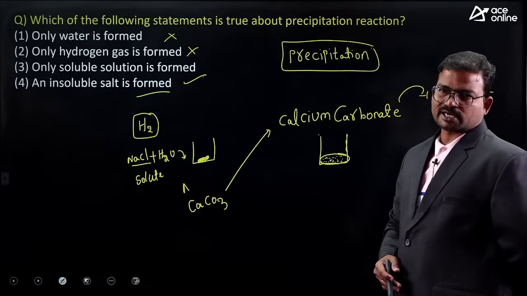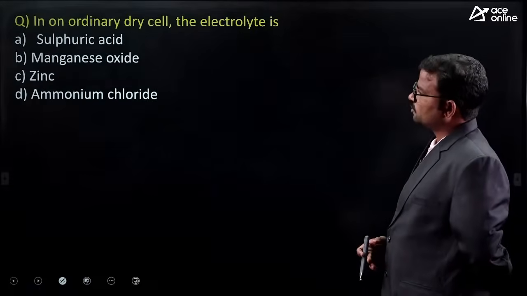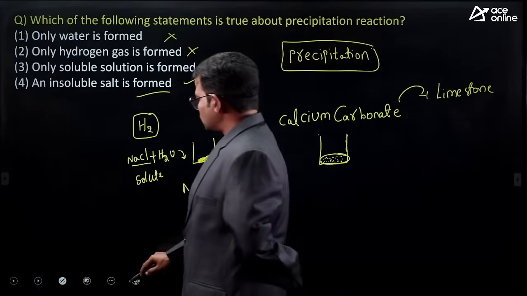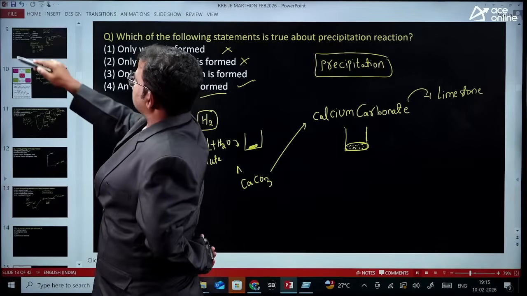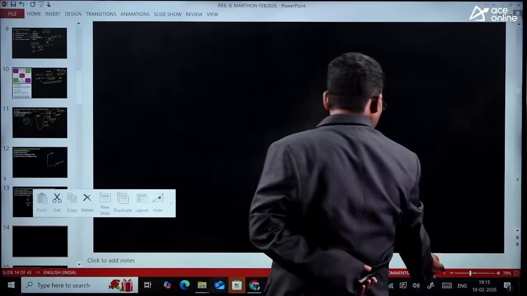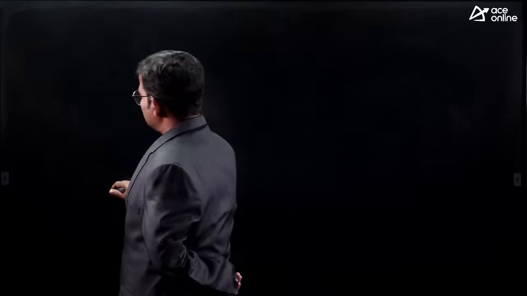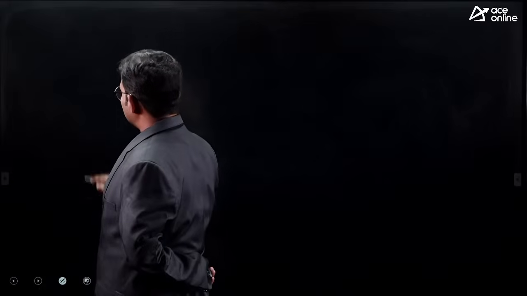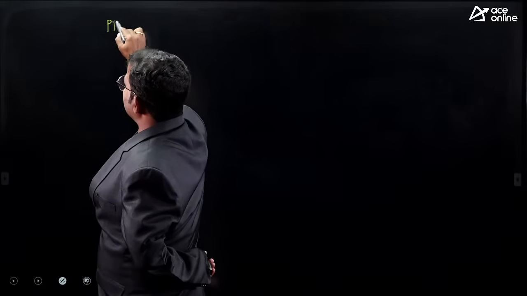Around 1 year back, this type of question was raised from an RRB JE point of view. Which one of the following is considered a precipitation reaction?